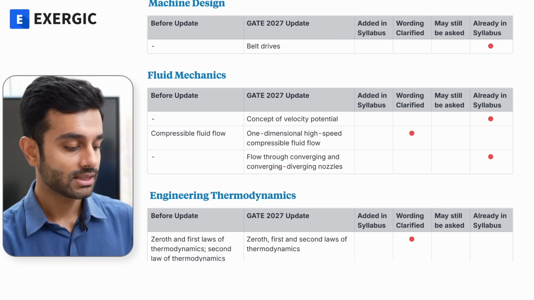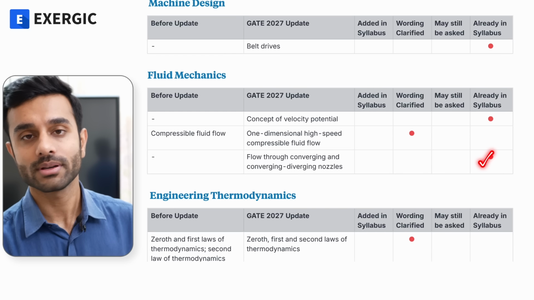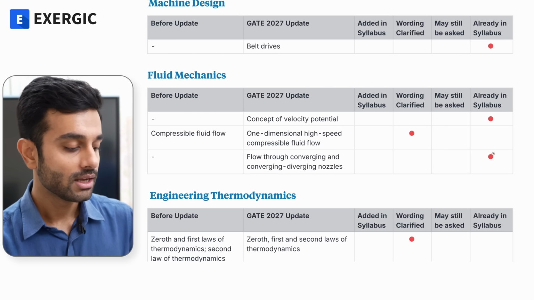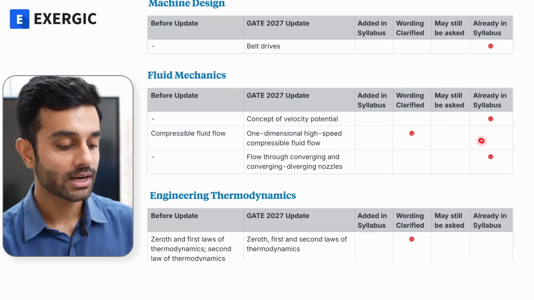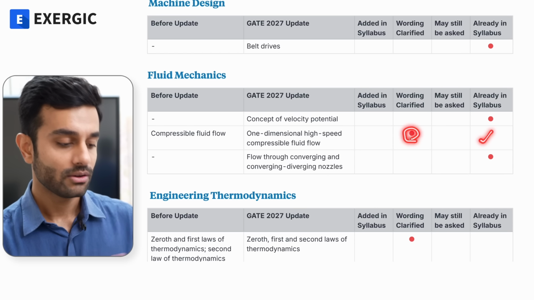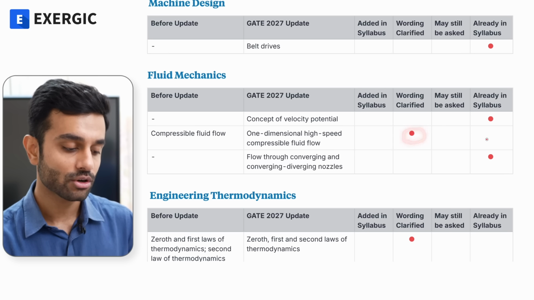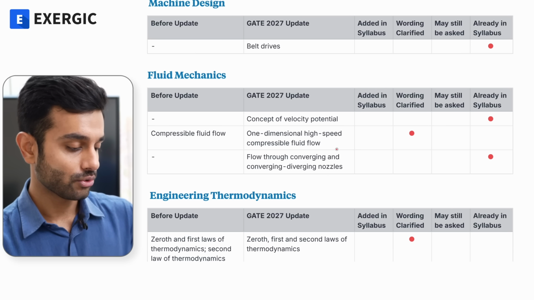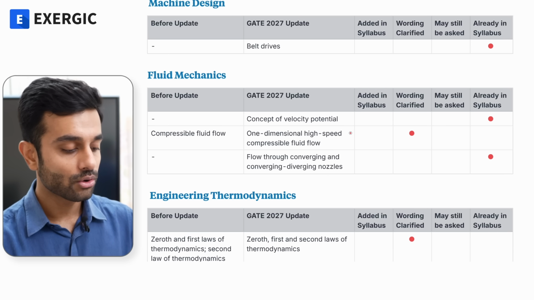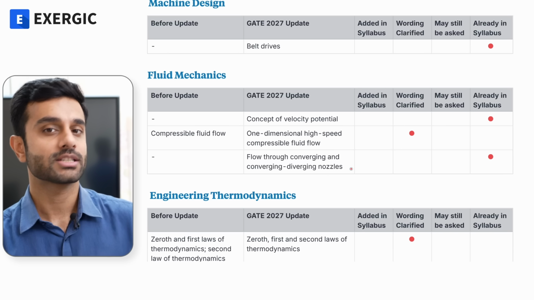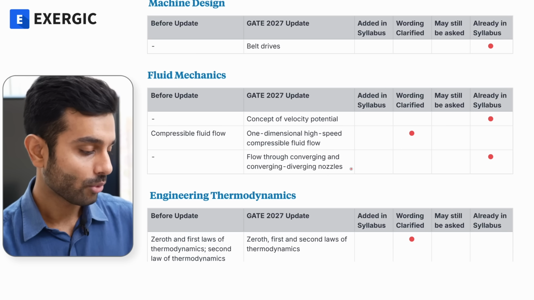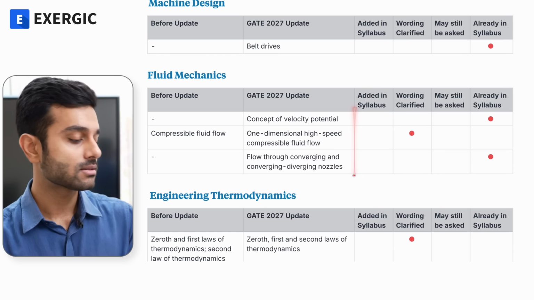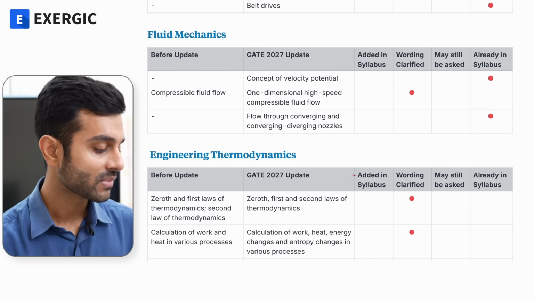So as you can see, this one I have ticked as already in the syllabus, because at least in Exergic I have covered it. This part, as I told you, was already in the syllabus. They have just changed the wording. Wherever I say wording clarified, it means it is automatically in the syllabus. They have just modified and clarified the wording, right? So in compressible fluid flow there is no change in the syllabus, at least from the Exergic video course point of view, and the same for velocity potential as well. So in fluid mechanics, I don't see any change happening in the syllabus.